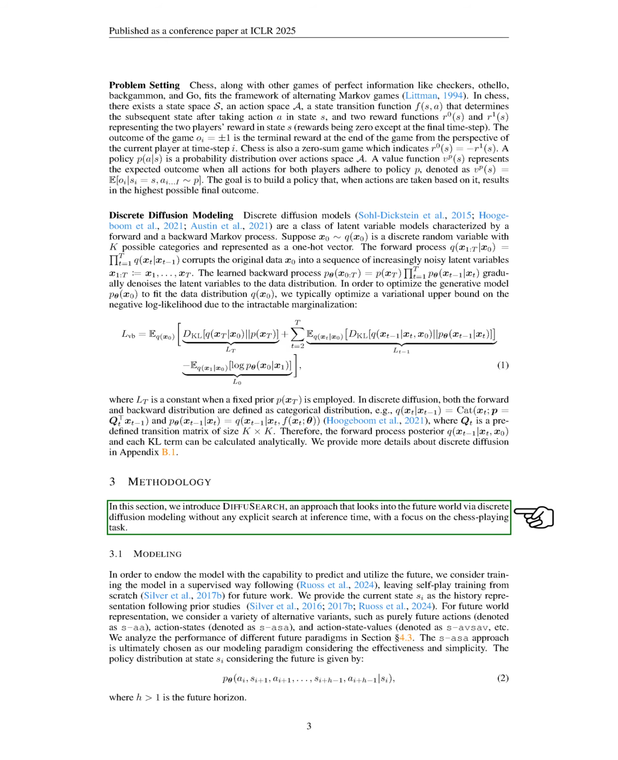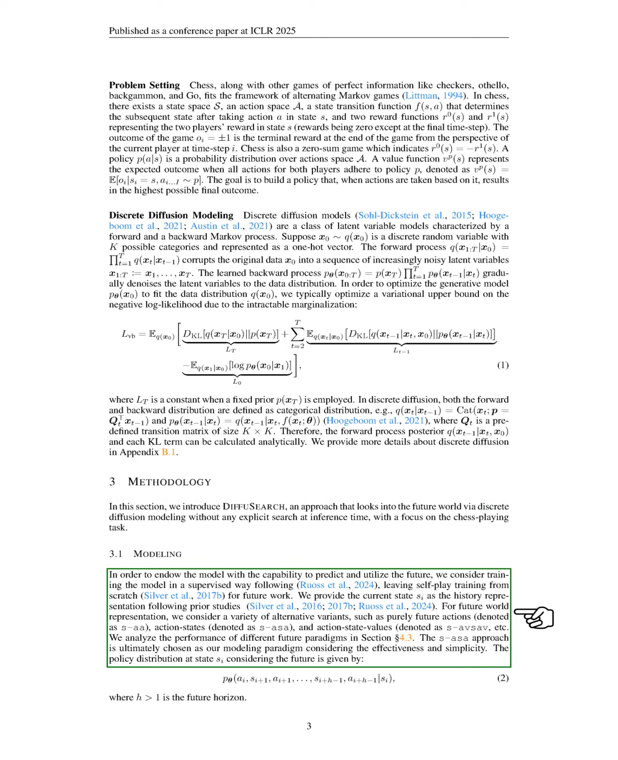Next, we introduce DIFFUSEARCH, our method that predicts future scenarios using discrete diffusion modeling, specifically for chess tasks, without needing explicit searches during inference. We train our model in a supervised manner, using the current state as a historical representation. For future representations, we explore various options, including future actions, action states, and action state values. Ultimately, we select the action state approach for its effectiveness and simplicity.